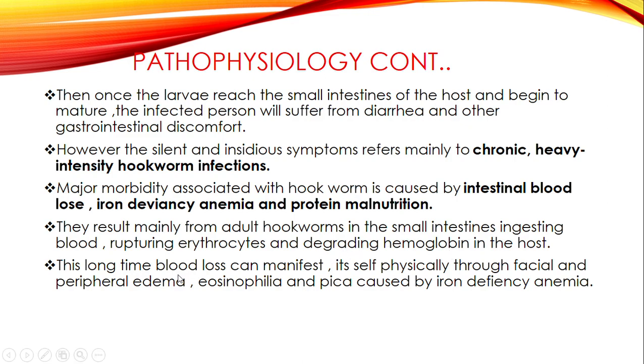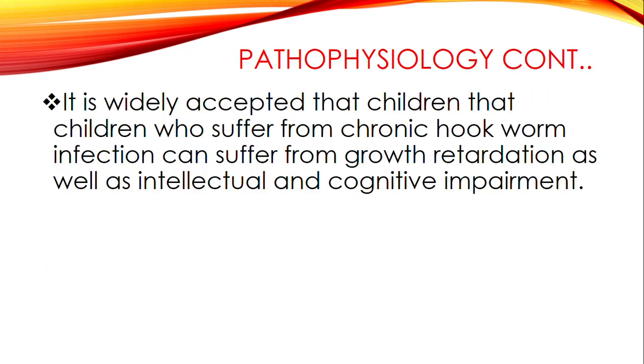So this long-term blood loss can manifest itself physically through facial and peripheral edema, eosinophilia, and pica caused by iron deficiency anemia. So this is how this infection is very much dangerous, because we have these adult worms which are feeding on the blood and the nutrients which are found in the small intestines.